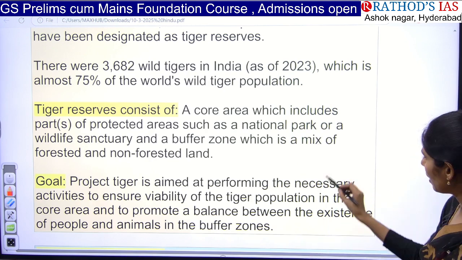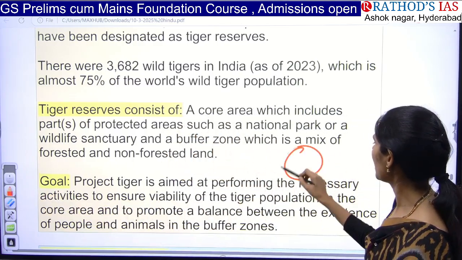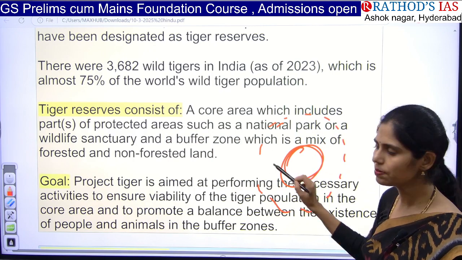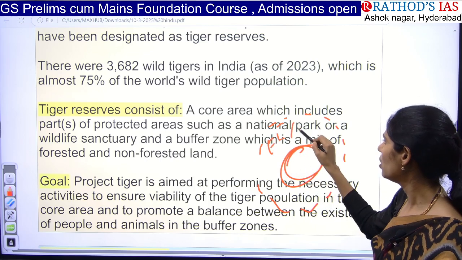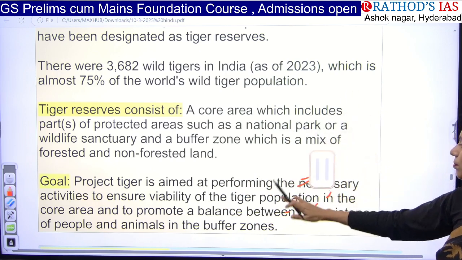And after this core area, where you have a national park or wildlife sanctuary, around this we will be having a buffer zone. In this buffer zone, we will be having forest land or non-forest land. So this is the structure of a tiger reserve.